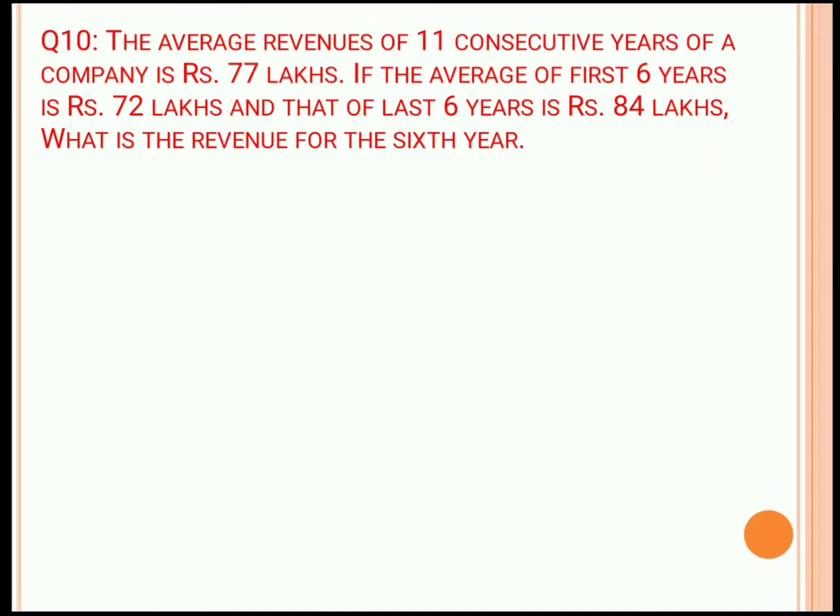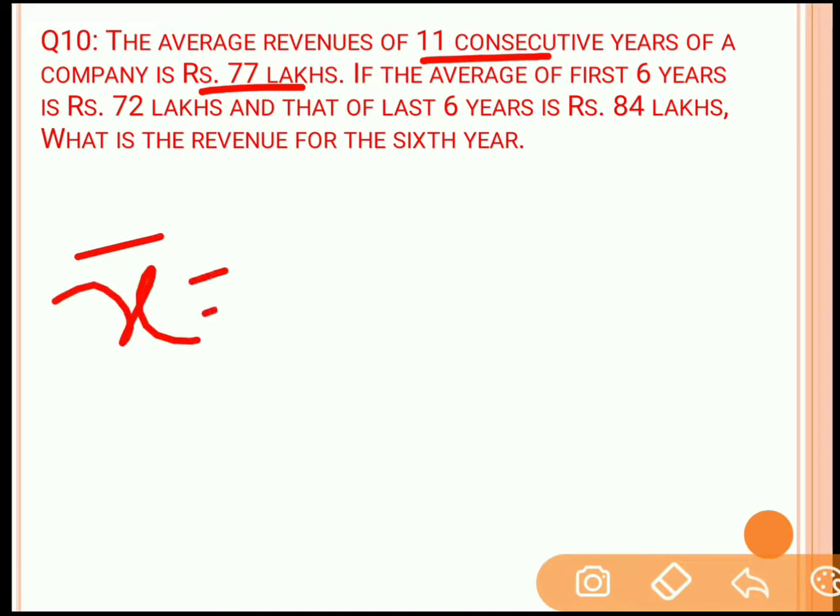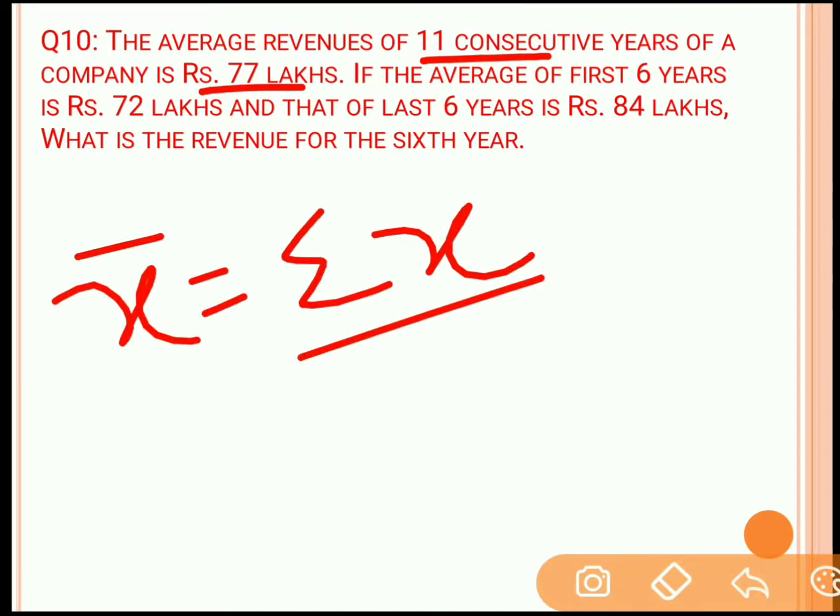Next question, question 10. The average revenue of 11 consecutive years of a company is 77 lakhs. If the average of the first 6 years is 72 lakhs and that of the last 6 years is 84 lakhs, what is the average revenue of the 6th year? Now in this case, the average for the 11 years is 77 lakhs. Now we will apply the formula of average, which is nothing but the sum of the revenue upon the total number of years, that is n. Now if there are 11 years, we will take n as 11 and the average of those 11 years is 77 lakhs.